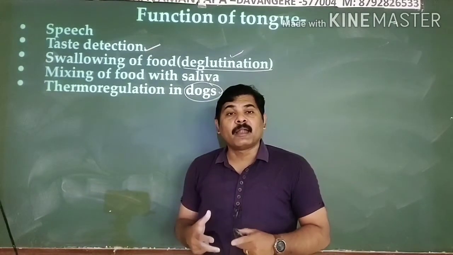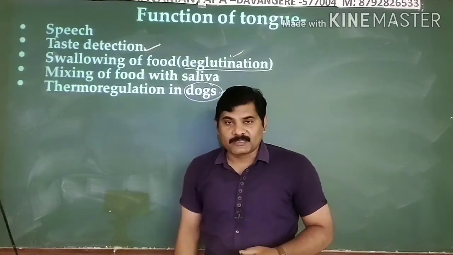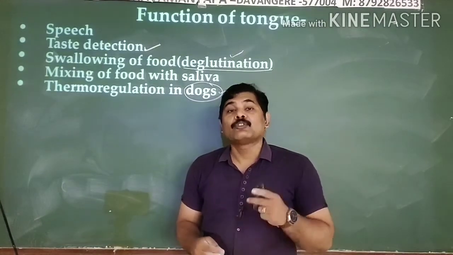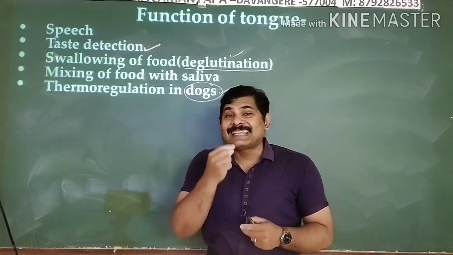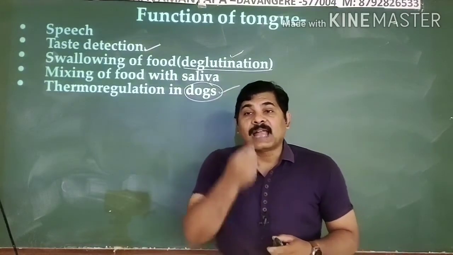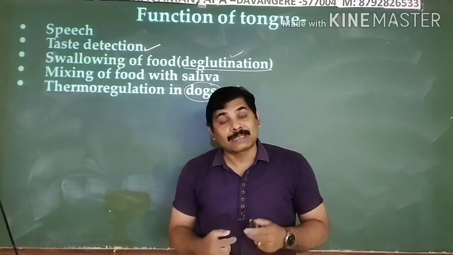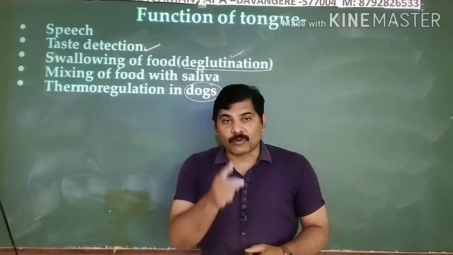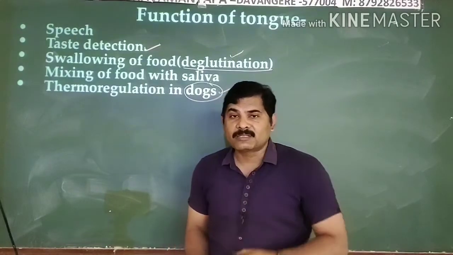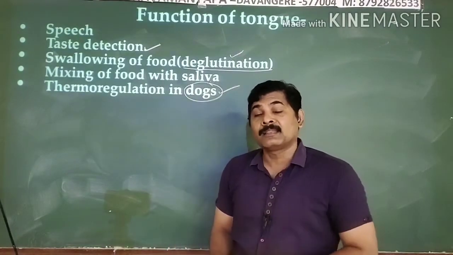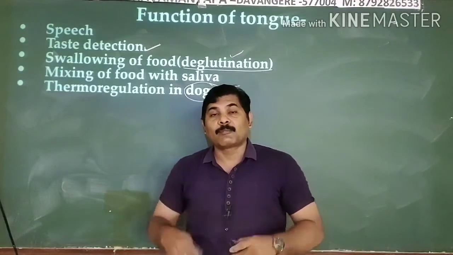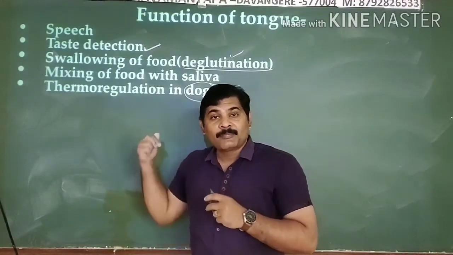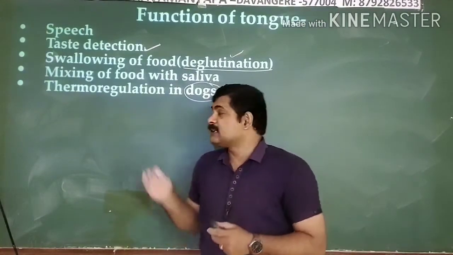The body temperature is regulated by the tongue of the dog itself. During the summer season, when the temperature is too high, you might have happened to see that the dog keeps its tongue out of its mouth, and the saliva drops off the tongue. Now, do you know the mechanism of regulating the body temperature of the dog? It is a very interesting function of the tongue, particularly in dogs, but not in human beings. Our body temperature regulatory organ in human beings is nothing but the skin, not an organ like the tongue.